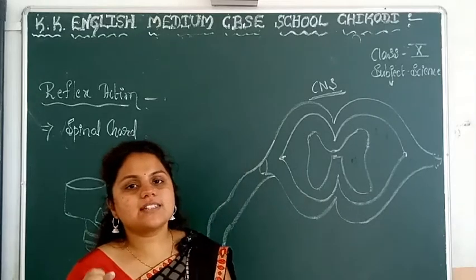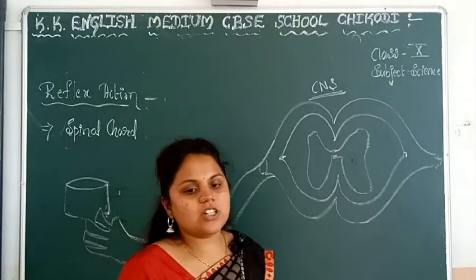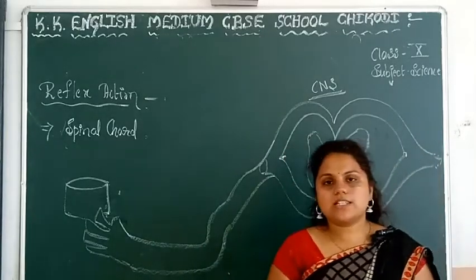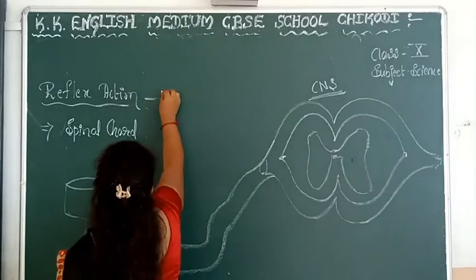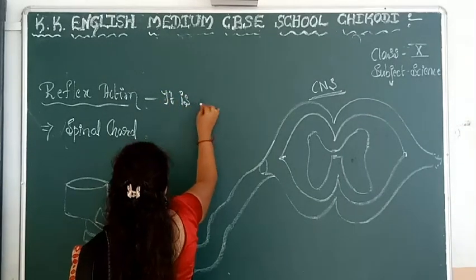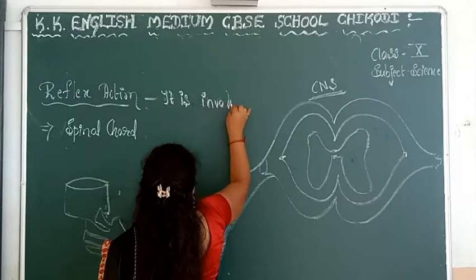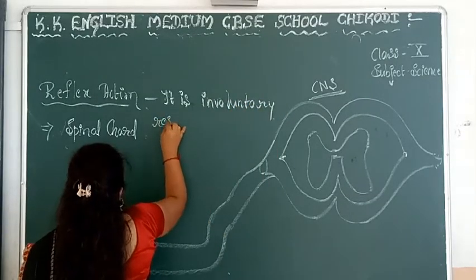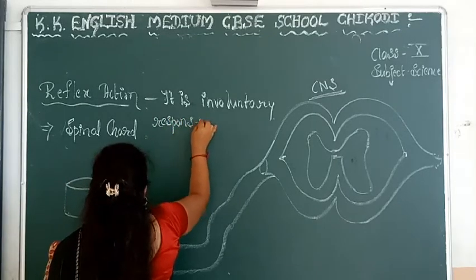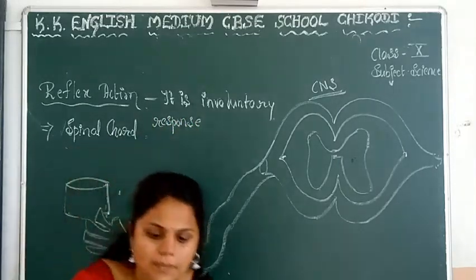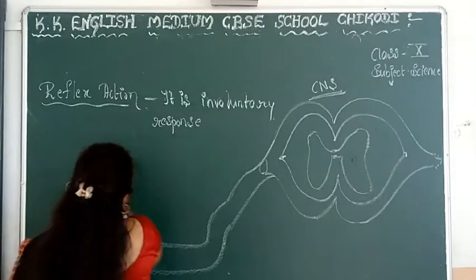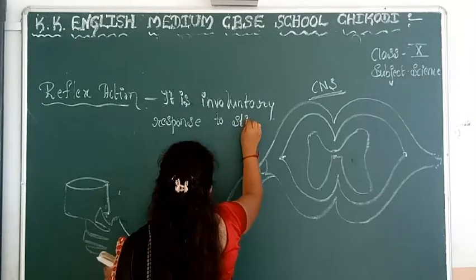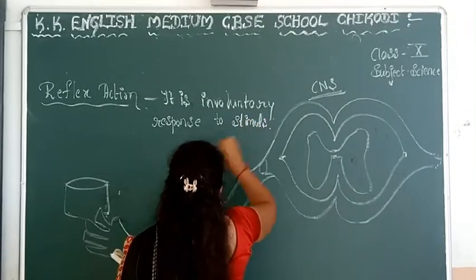So what is reflex action? Reflex action is the involuntary response to a stimulus. A stimulus can be anything.